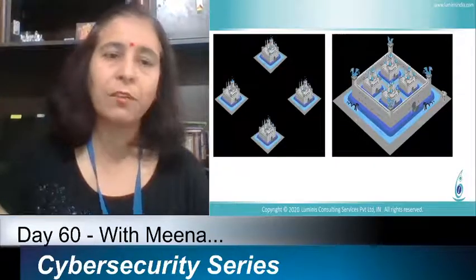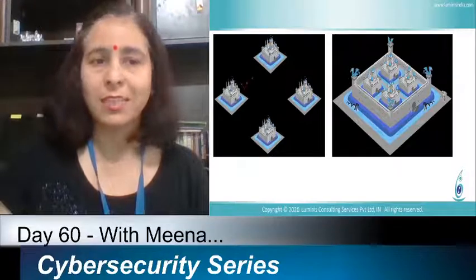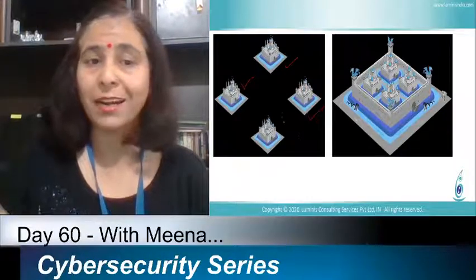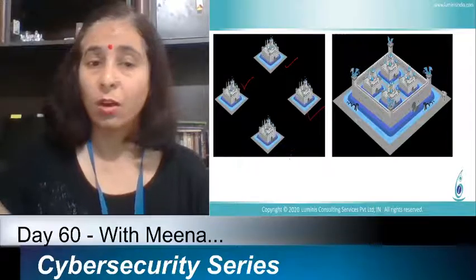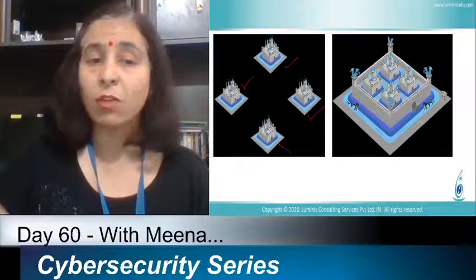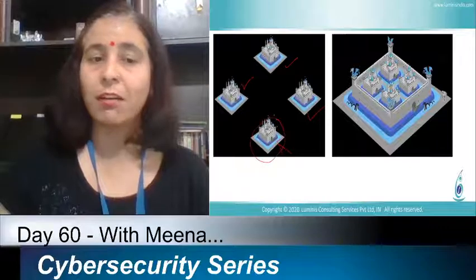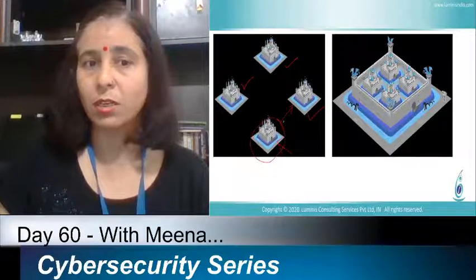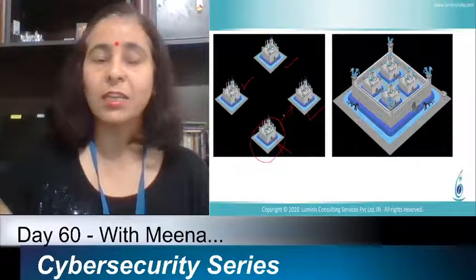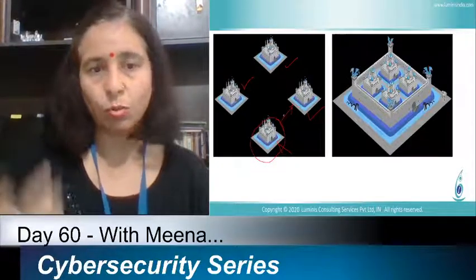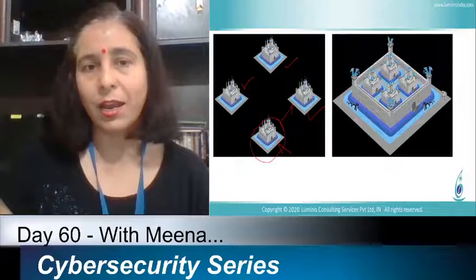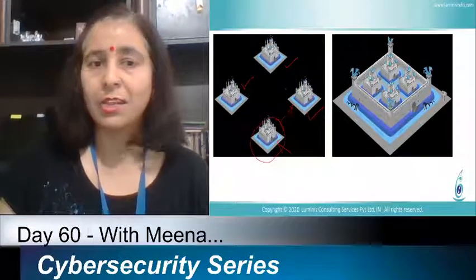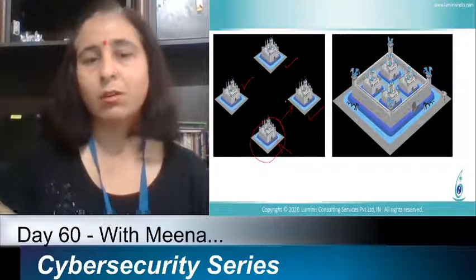For example, we segment our network. If an attacker is somehow able to attack one part of our network, then to attack the other part they definitely need more effort, because all the parts are isolated, and they need more energy to attack the other part.